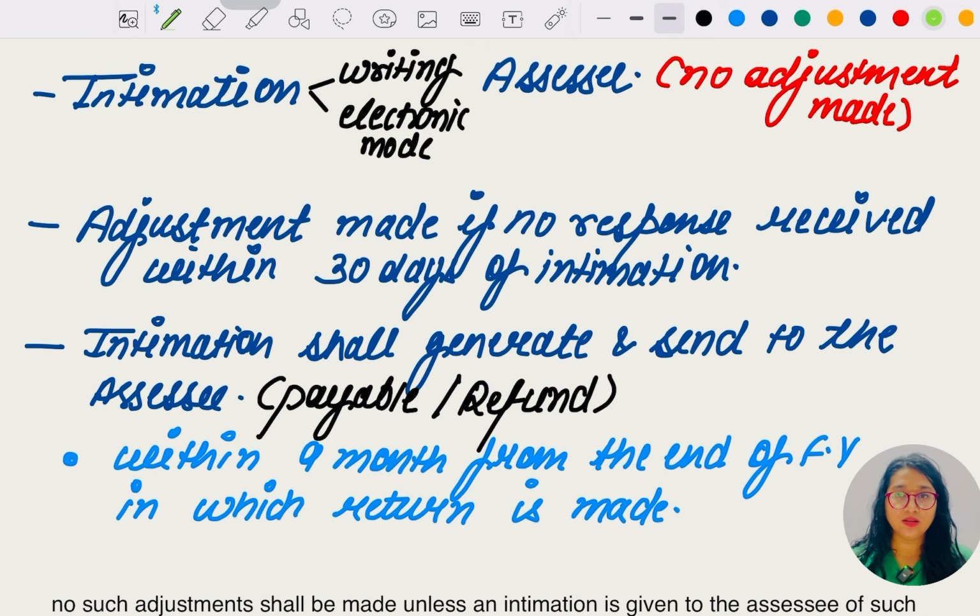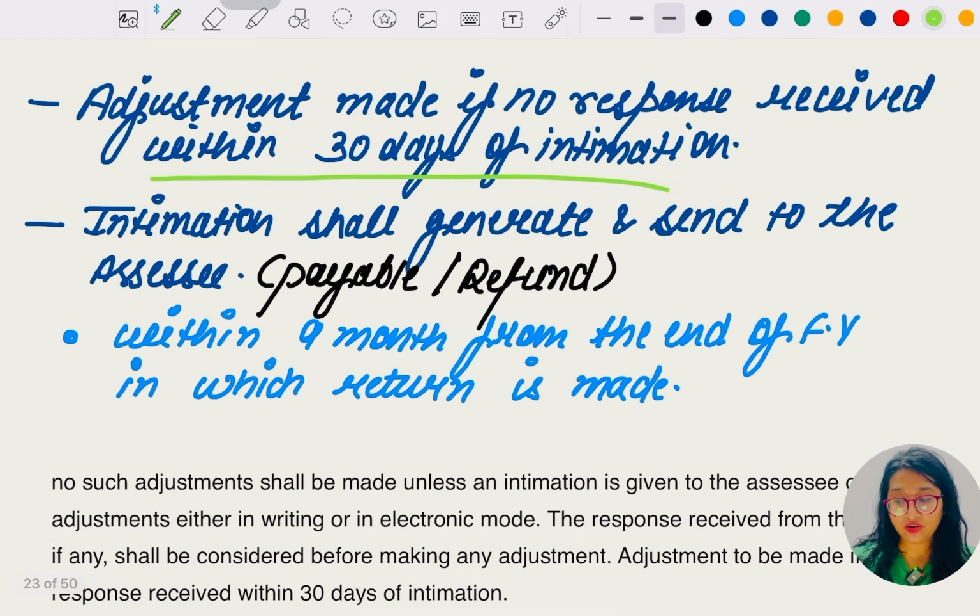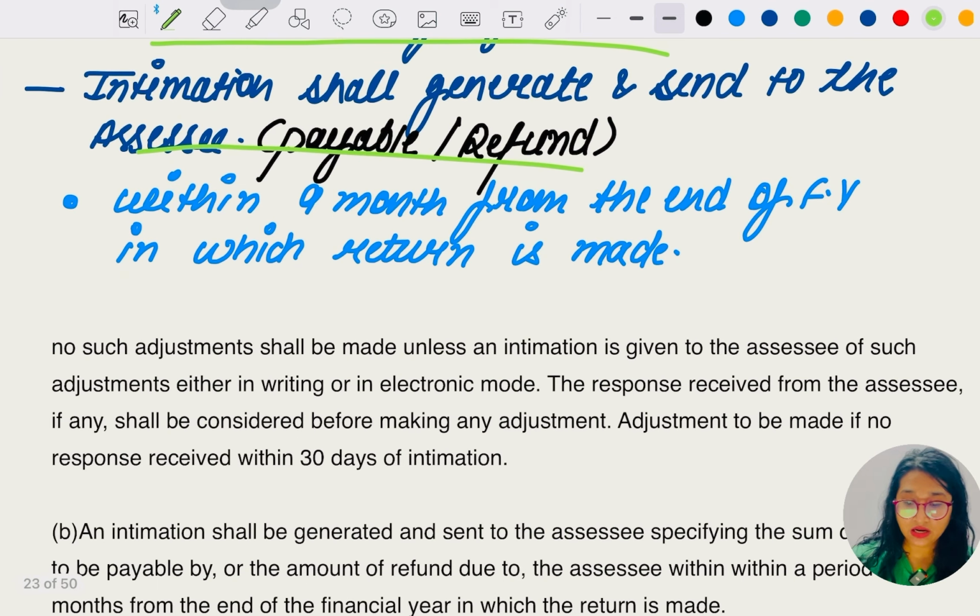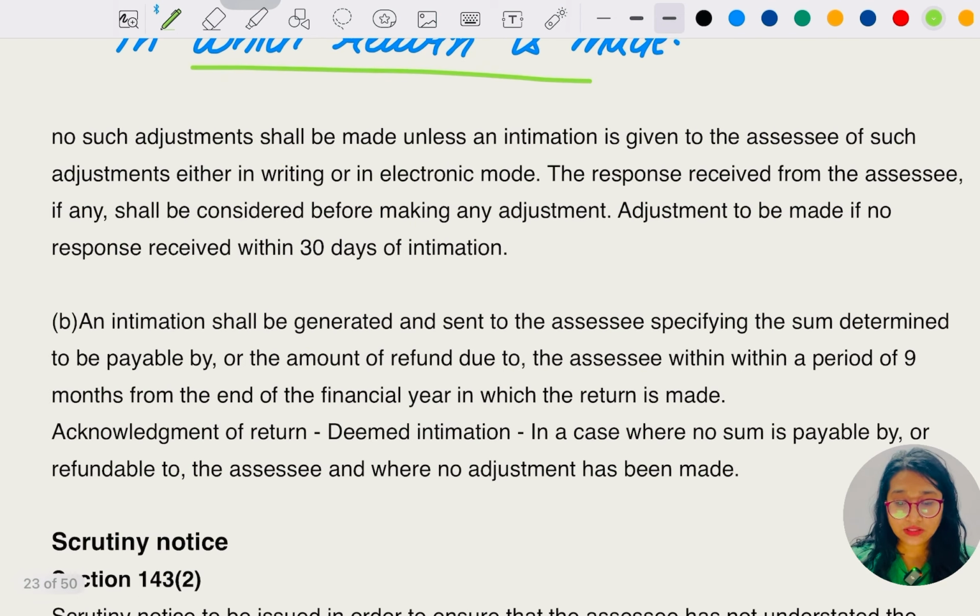Let me say more about this section. Intimation is in writing or in electronic mode. If no adjustment is to be made, no response is needed. Adjustment is made if no response is received within 30 days of the intimation. Intimation shall be generated and sent to the assessee for the sum payable or refund within 9 months from the end of the financial year in which the return is made. No such adjustment shall be made unless an intimation is given to the assessee. So no adjustment is made without that. Further intimation is to be sent first to the assessee.